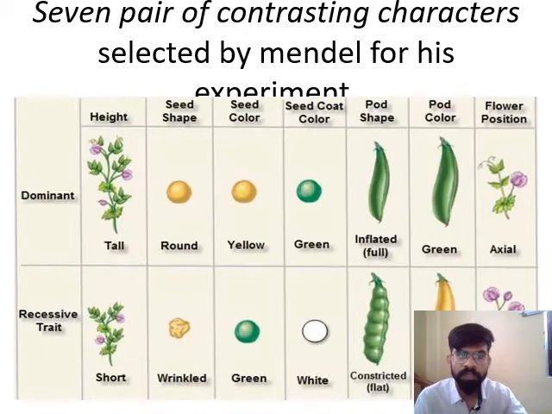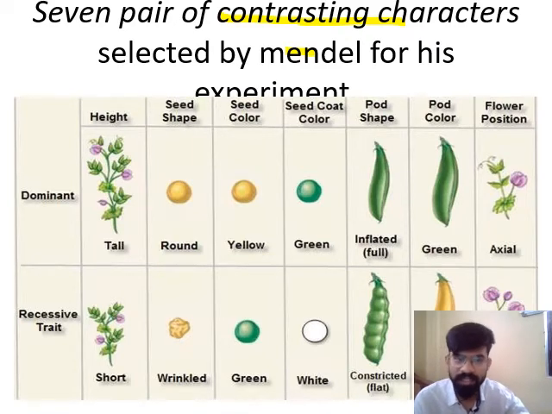Seven pairs of contrasting characters were selected by Mendel for the experiment. Contrasting characters means just opposite characters, and there are two types: dominant character and recessive character. Dominant characters are those which can express themselves, and recessive are those which cannot.